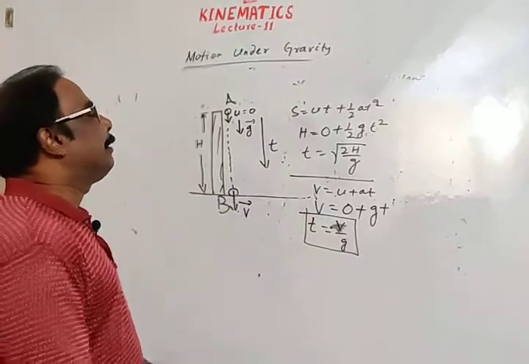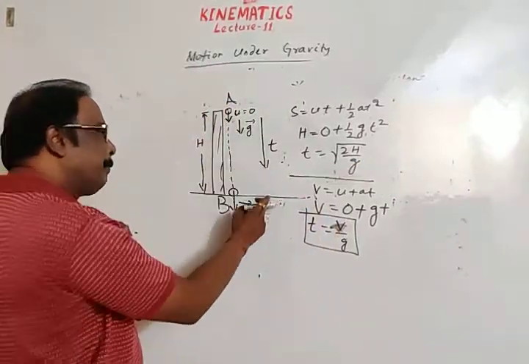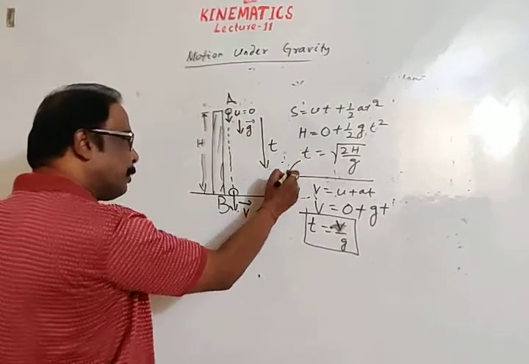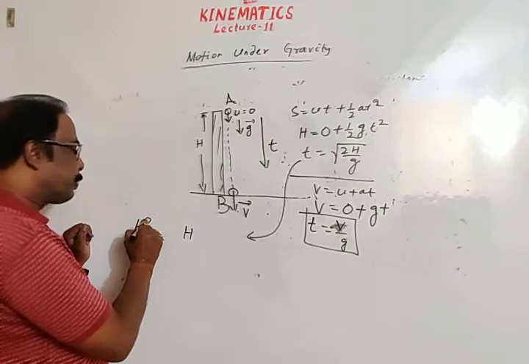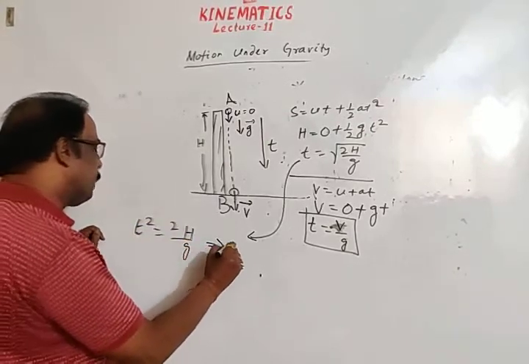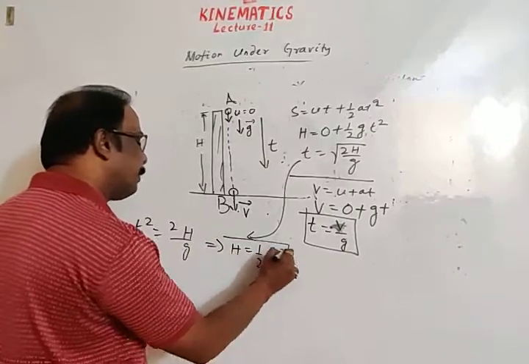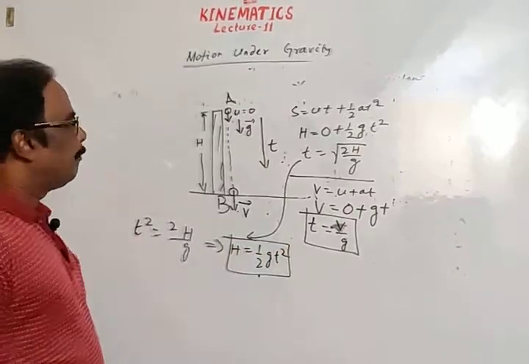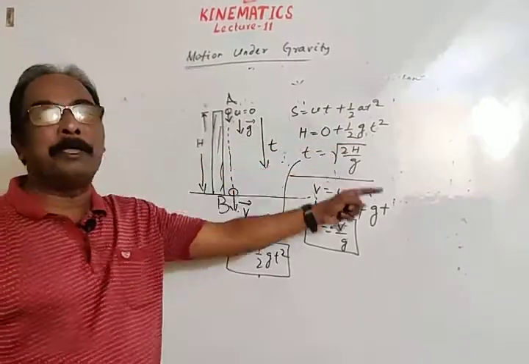Okay, then from this, if time of descent is given, from this you can calculate height, squaring both sides, t square is equal to 2h by g, and this implies h is equal to half gt square. Okay, s is equal to ut plus half at square, h is equal to half gt square.